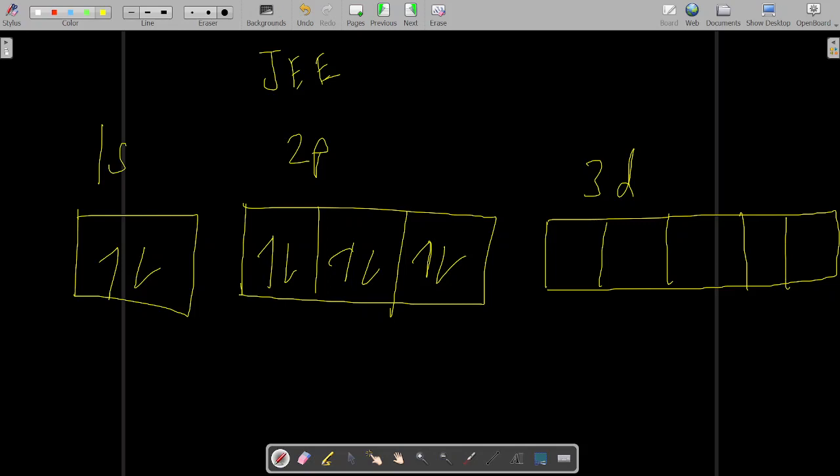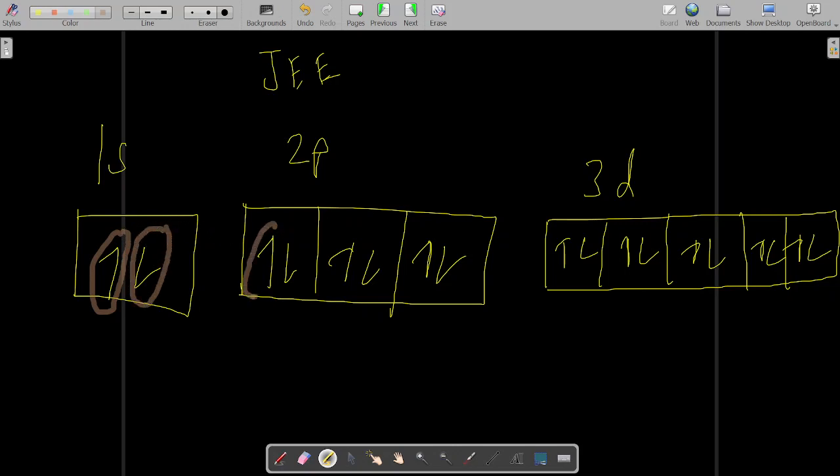So 1 2 3 4 5 6 7 8 9 10. Okay, this is 3d. So at the time of JEE you had learnt all this. All these are basically your microstates. This is microstate number 1, this is microstate number 2, this is microstate number 3.